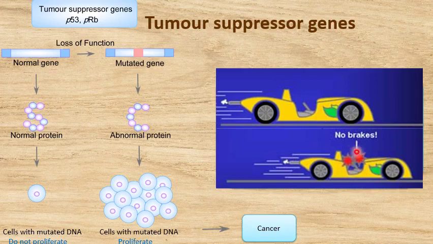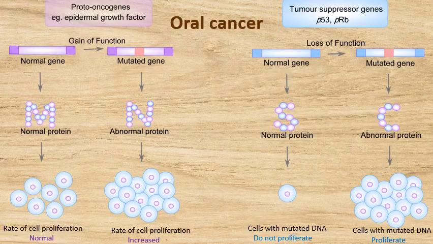So breakdown of this brake system is similar to mutation of a tumor suppressor gene. Likewise, gain of function mutations in proto-oncogenes as well as loss of function mutations in tumor suppressor genes can give rise to cancer.